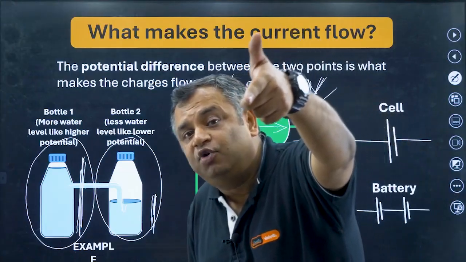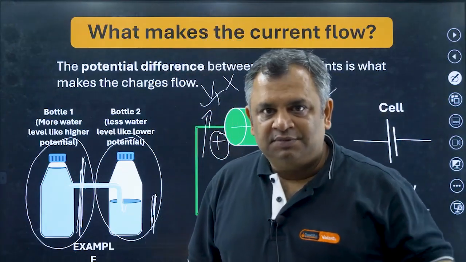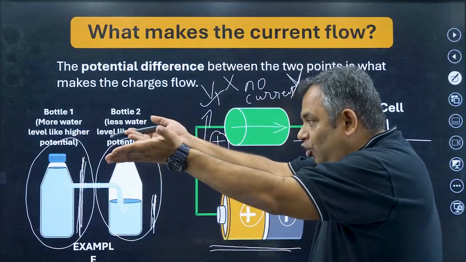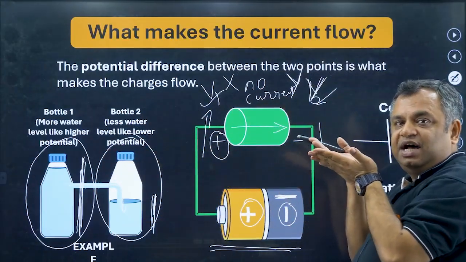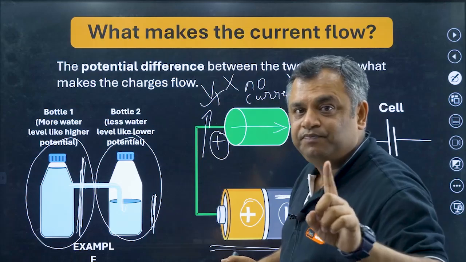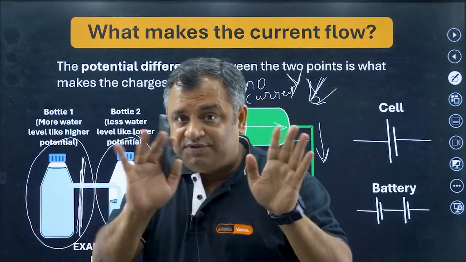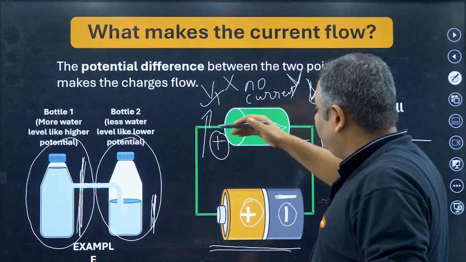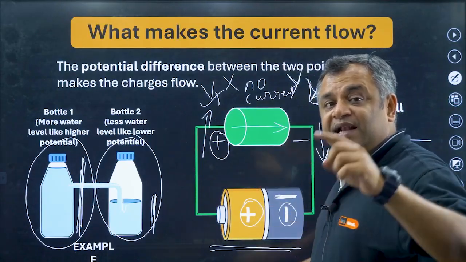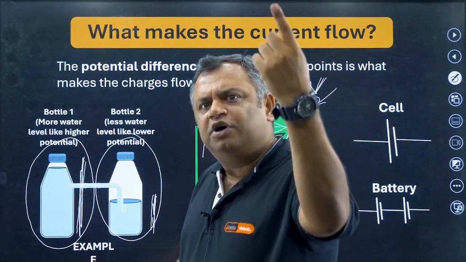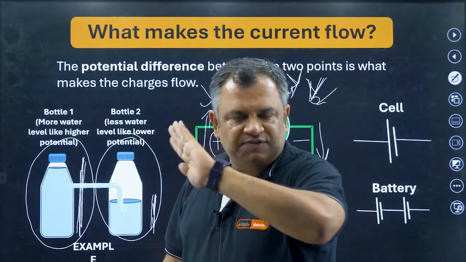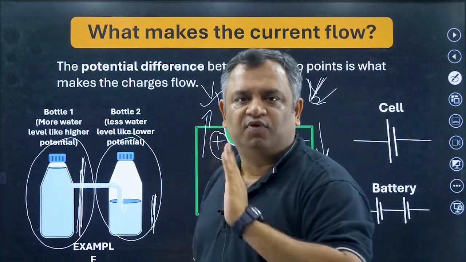And flow of current is flow of positive charge. So if we have flow of current this way, positive charges don't actually flow. The flow of current is this way. If the flow of current is this way, then electrons flow opposite to it. Remember, positive charges don't flow. It is just the electrons which flow.